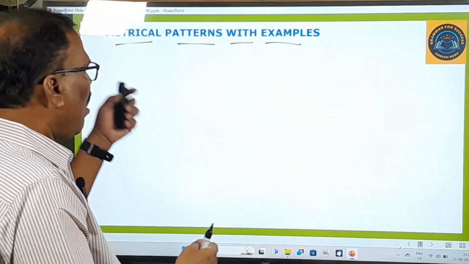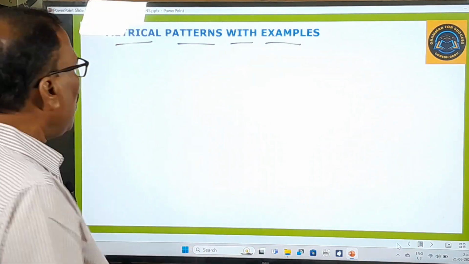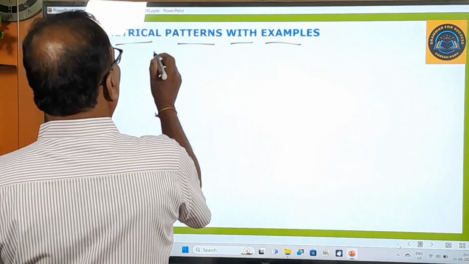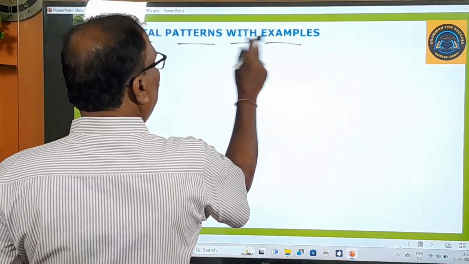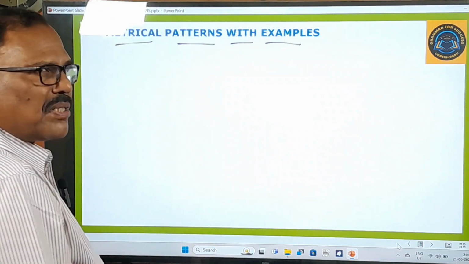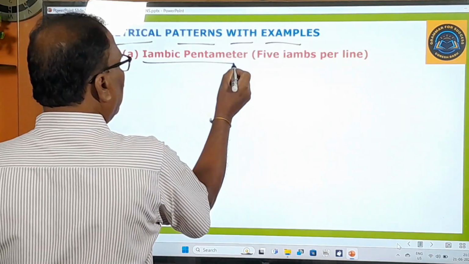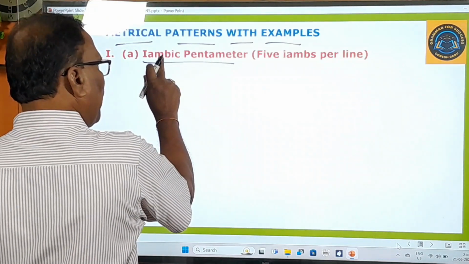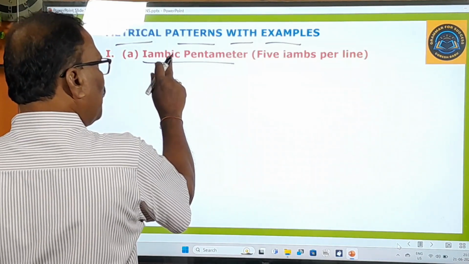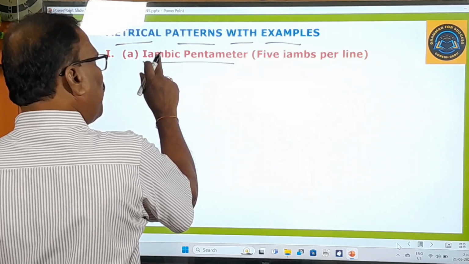Now you are going to learn about metrical patterns with examples. See, iambic pentameter. Iambic you already know very well: da-dhum, that is the iambic foot.